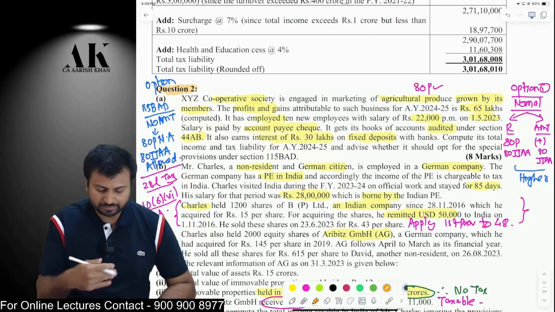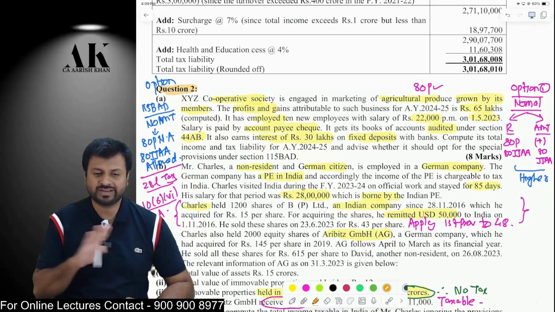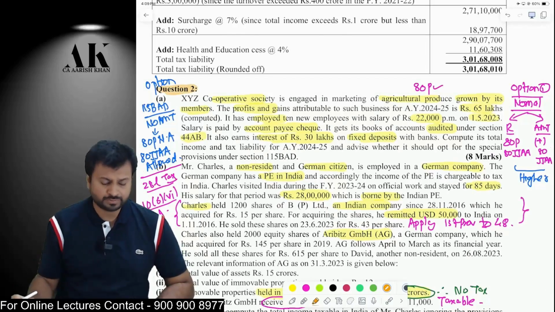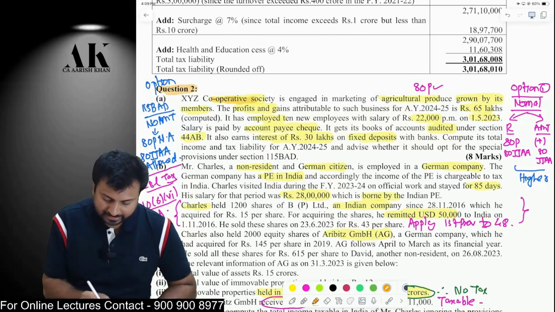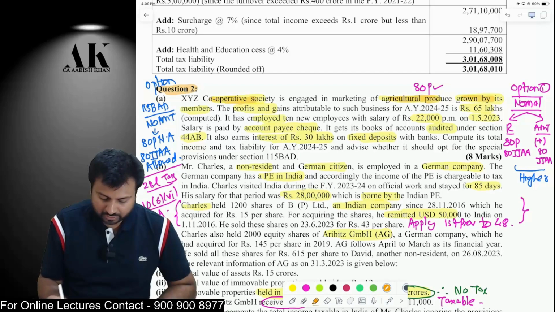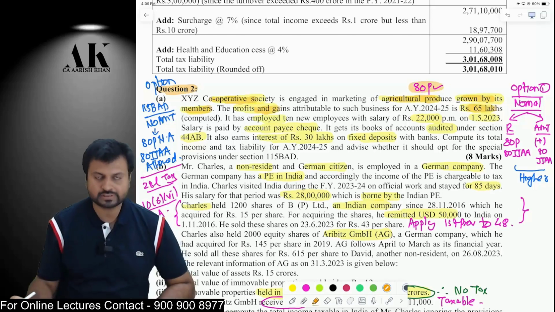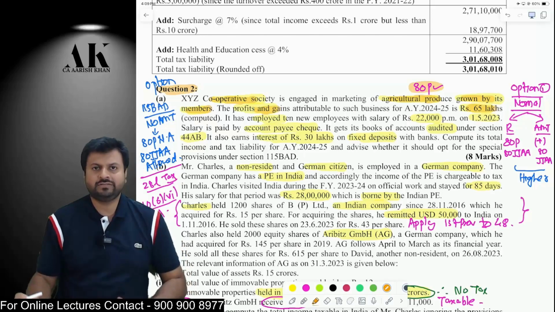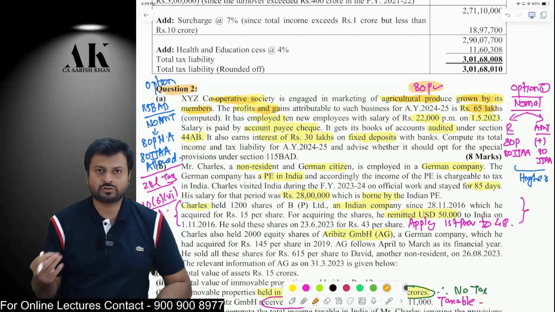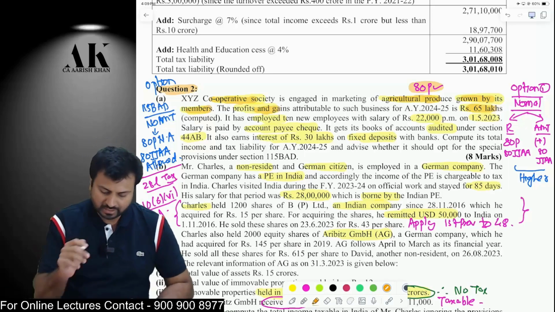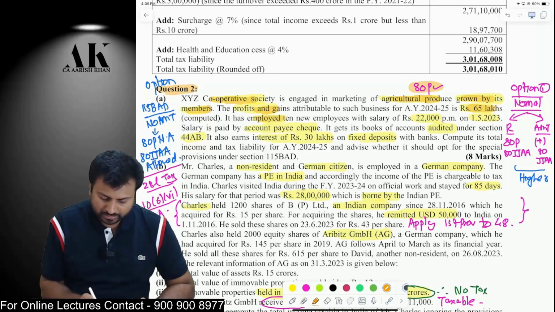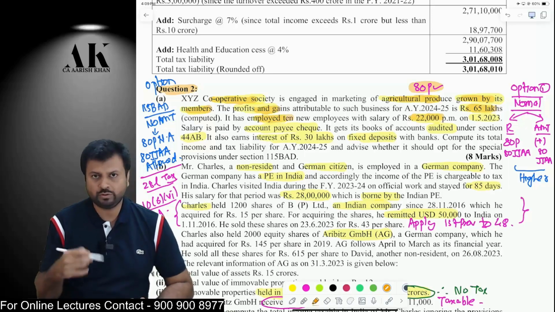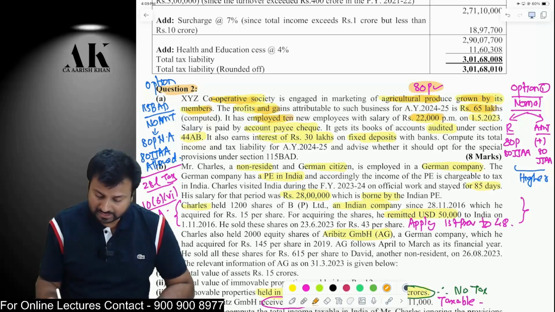Question number 2 has two parts, part A and part B. Both of them are excellent. Okay, let's complete the first part. There is a cooperative society engaged in marketing of agricultural produce grown by its members, and it has earned a profit of 65 lakh rupees. Therefore, this cooperative society is eligible for what? Deduction under 80P. Any cooperative society engaged in marketing of agricultural produce grown by its members is eligible for section 80P. Apart from that, the cooperative society has also employed 10 employees with an emolument of 22,000 rupees, which is less than 25,000 rupees, on 1st of May.